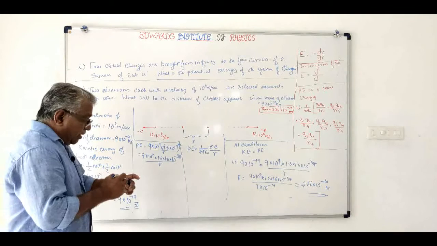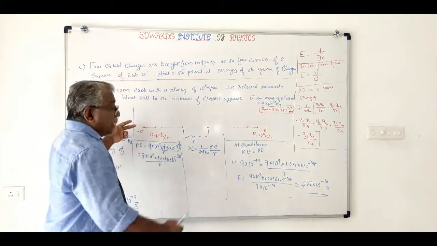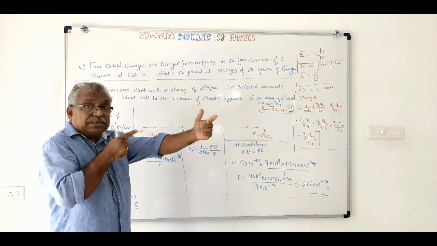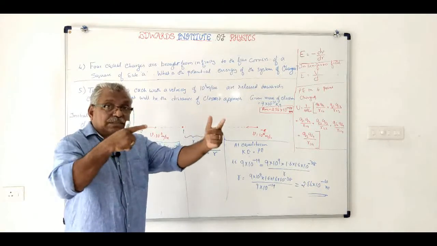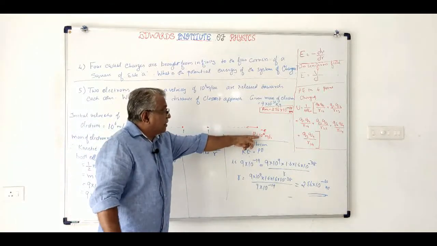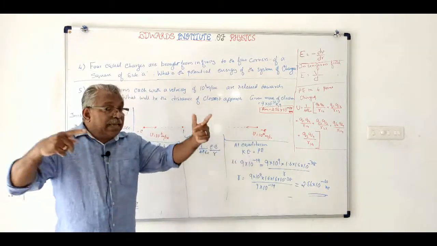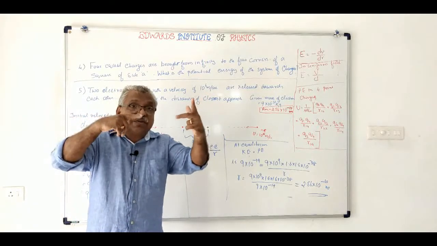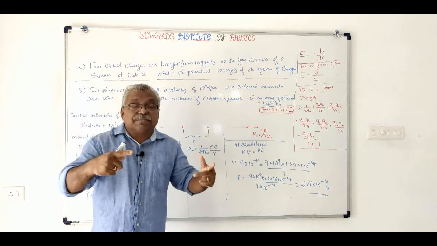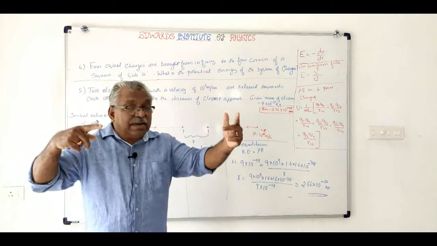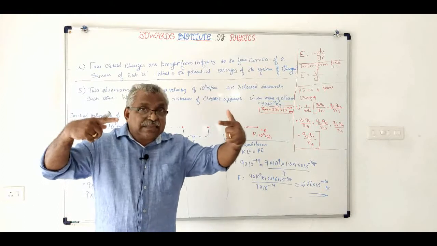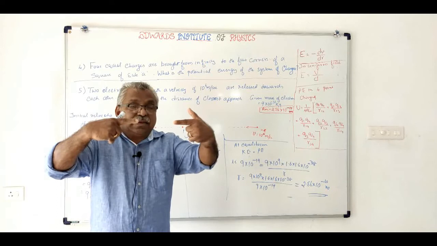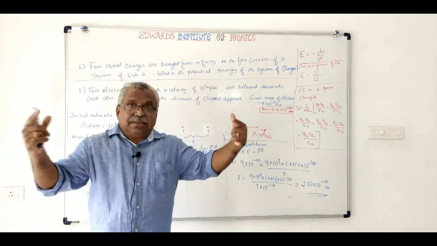See how we have done it. I will repeat once again. Two electrons are shot from two guns in exactly opposite directions, so both of them are approaching each other. The initial velocity is 10 raised to 6 meter per second. As they come together, there will be a force of repulsion between these two. So the velocity decreases, and finally these two will come to rest. After that they will move away, but that is a different thing.